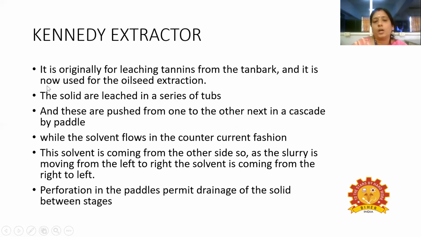It was originally for leaching of tannins from tan bark, and it is now used for oilseed extraction. Originally it was used for tannins, and the solids are leached out in a series of tubs. The solids will be placed on the tubs, and these are pushed from one to the next in the cascade by paddles.